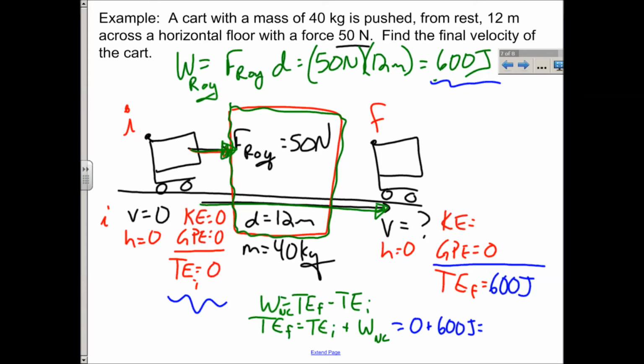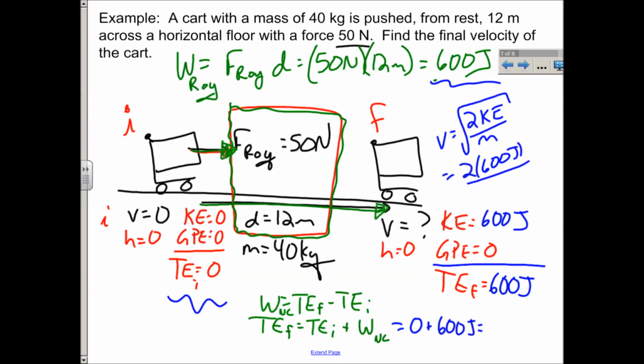If the total energy is 600 and the GPE is 0, then the KE must be 600 joules. And finally, we can use that kinetic energy to find our velocity. So it's the square root of 2 times 600 joules divided by the mass, which was, what, 40 kilograms? Square root it, and you get the square root of 30, which is some number.